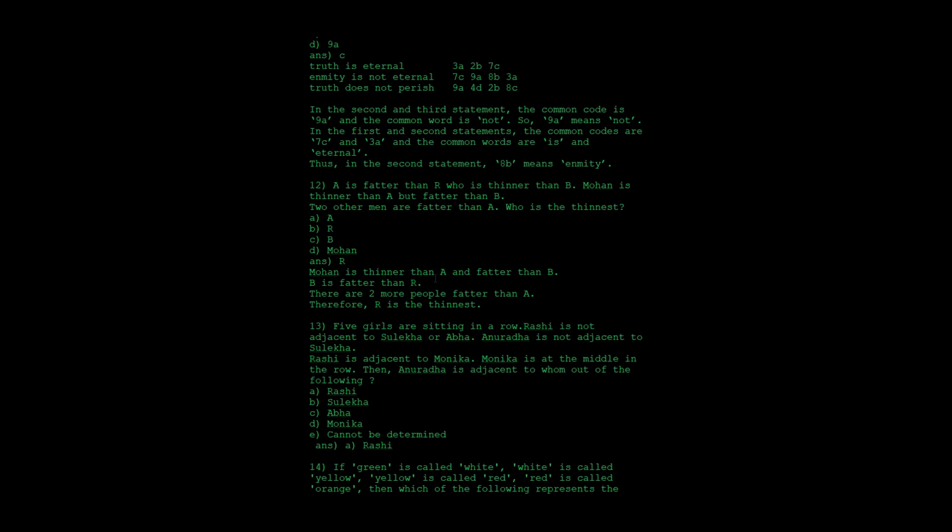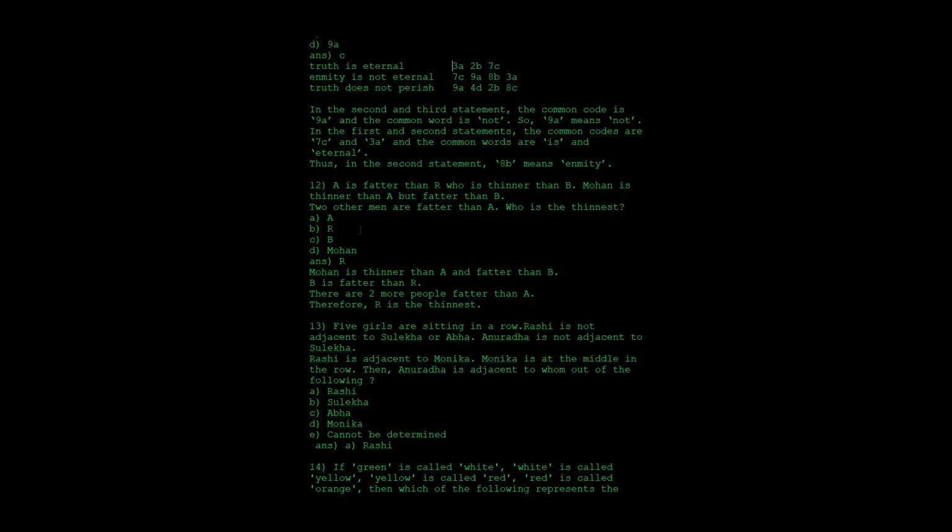So what about B? A is fatter than B, and B is fatter than R. R is thinner than B, which means B is fatter than R. And there are 2 people fatter than A. Who are they? B is fatter than R, and also A, and Mohan is fatter than B.